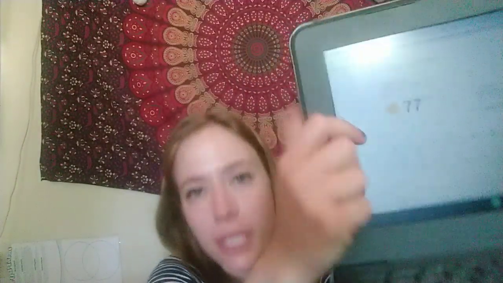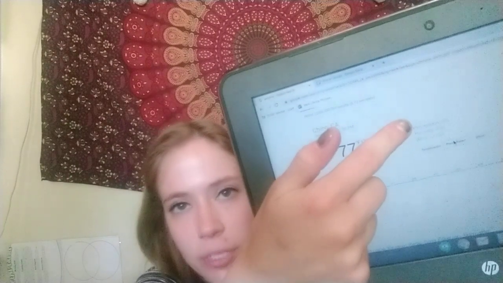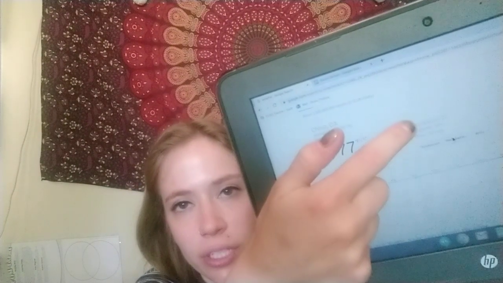So to double check that, we're going to look up here where it says precipitation, humidity, and wind. We're going to look at precipitation and what percentage is after precipitation. Okay, so precipitation, and I see 0%.